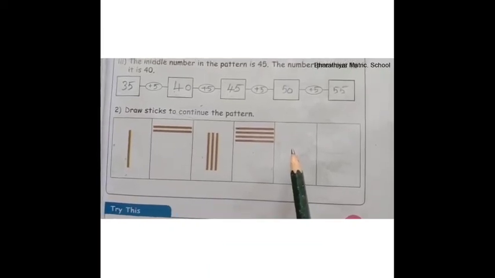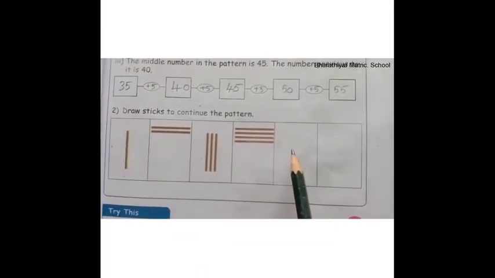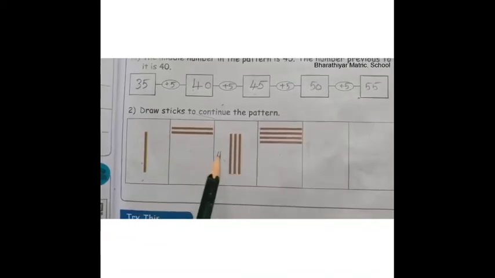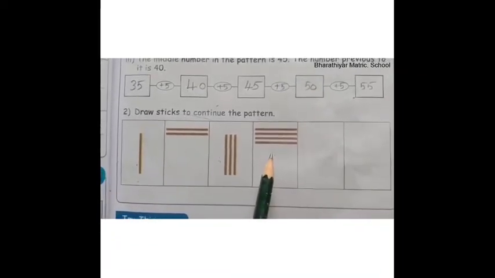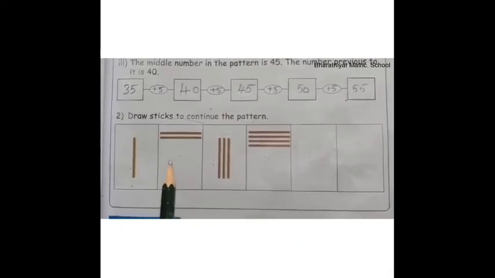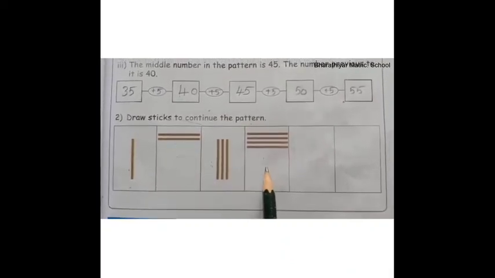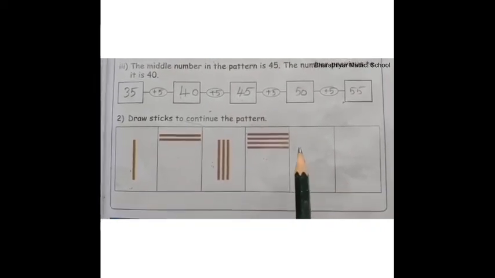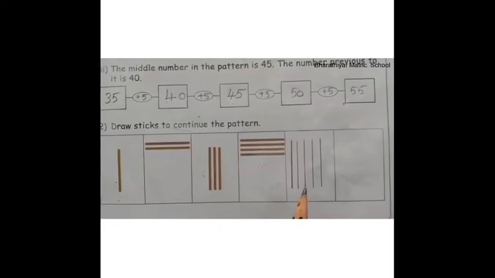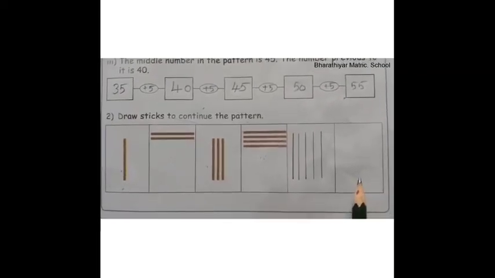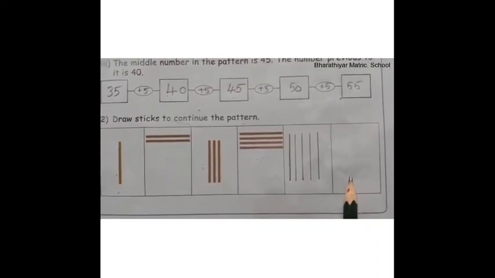Yes, you are right. We have to draw vertical line. How many lines do we have to draw here? The sticks are increasing in number. That is, here it is 1, here 2, here 3, here 4. Now we have to draw 5 vertical lines. So draw like this children.